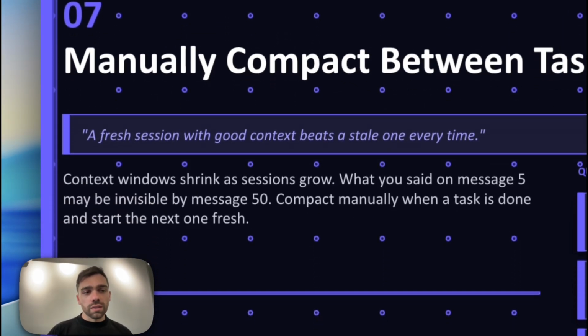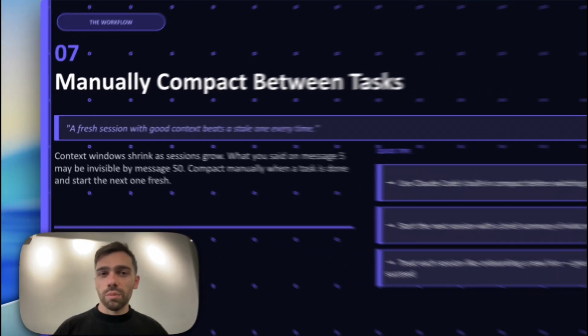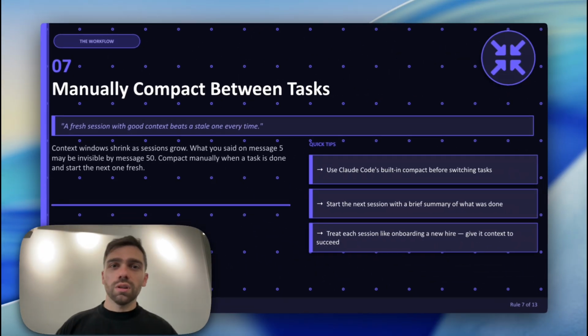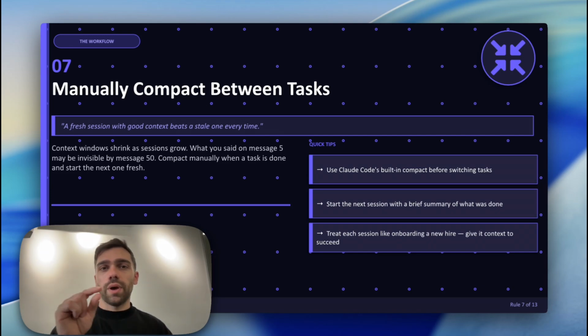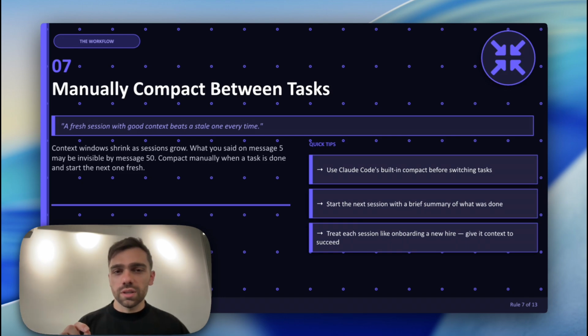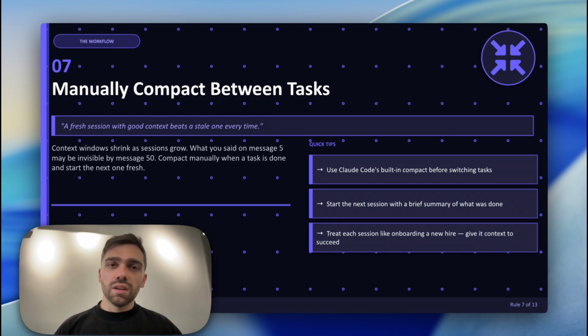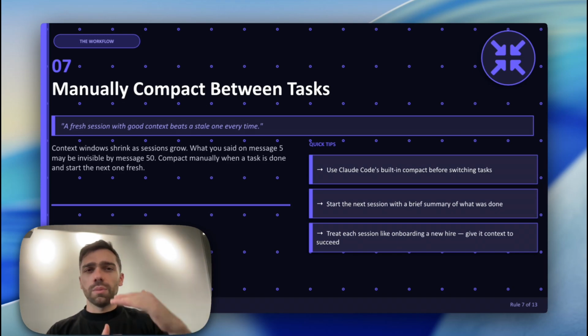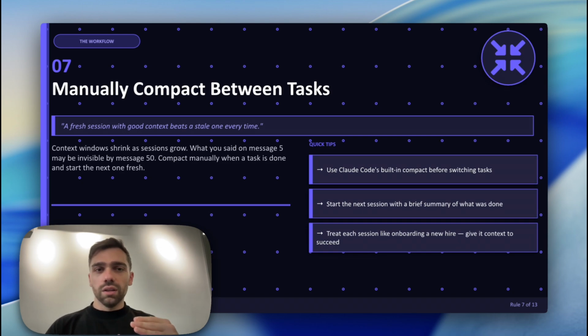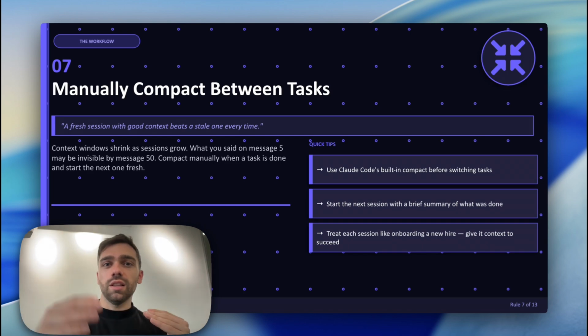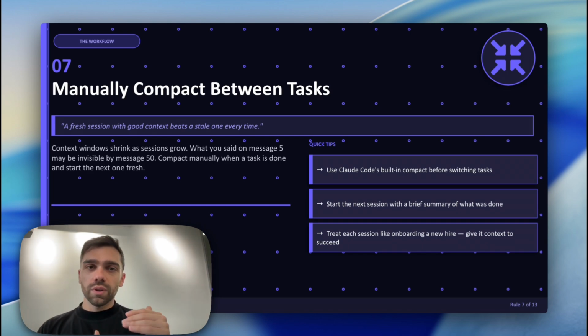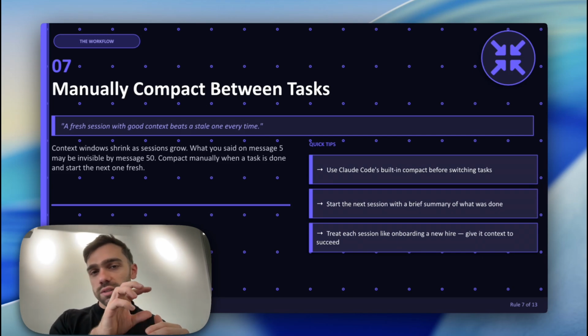Now, this is also very important. Manually compact between tasks. What I mean is, when you're using Claude Code, you'll notice after a bunch of requests it'll start saying compacting. What's happening is it's essentially compacting all of the messages that have been sent in that one session. That will then be put into basically a summary file, and that summary is what is going to be inside of the context window. Not all those 50 messages, but basically a summary of all of those 50 messages, and that is what it's going to now use as its context.